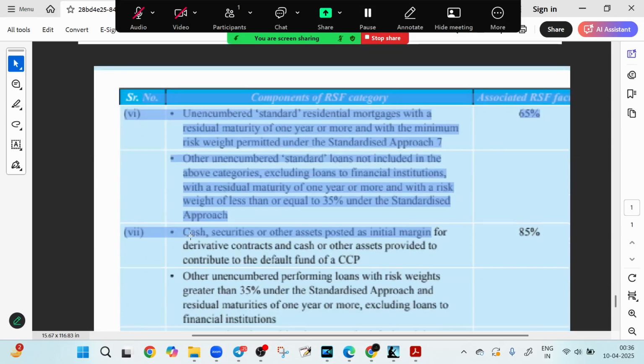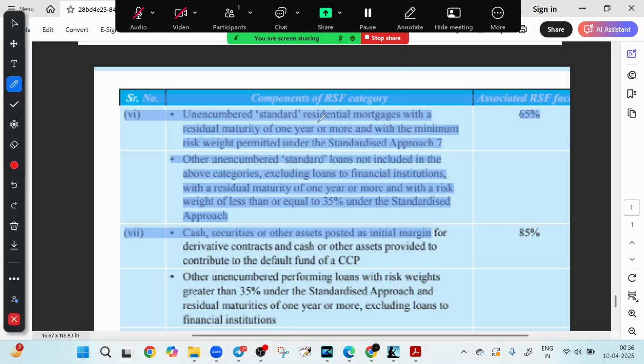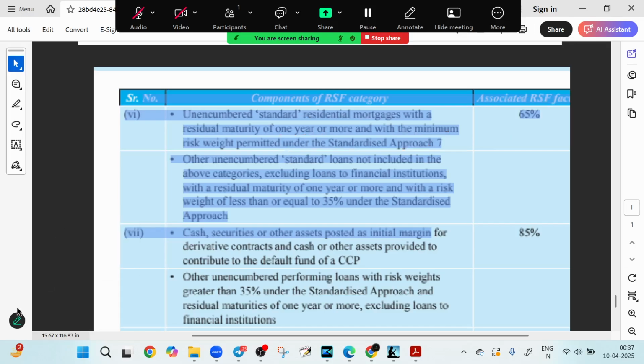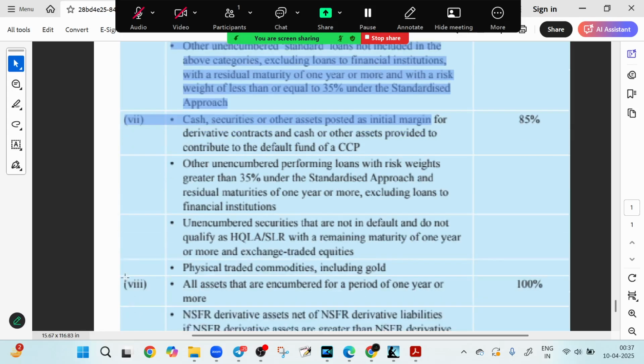Then we have the 65% case. This question was asked last time. The 65% case is unencumbered standard residential mortgage with a residual maturity of 1 year or more and with the minimum risk weight permitted under the standardized approach. Remember, this is 65% RSF. Then we have 85% RSF for a standard loan to customer maturing in more than 1 year, other unencumbered performing loans with risk weight greater than 50%. So you must know this.